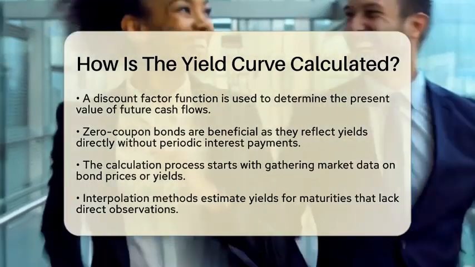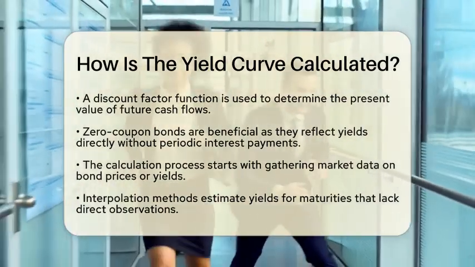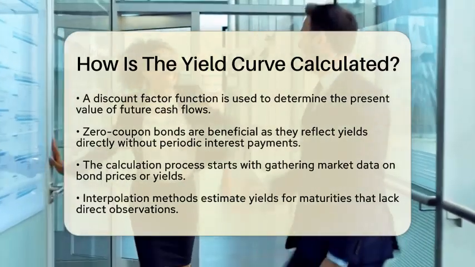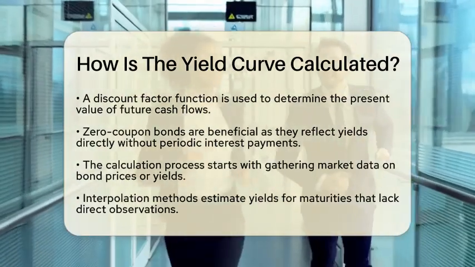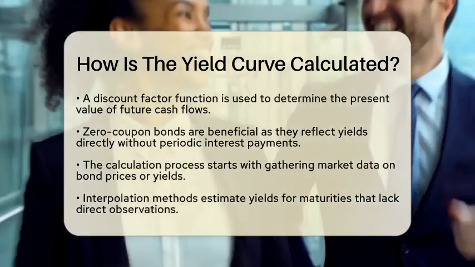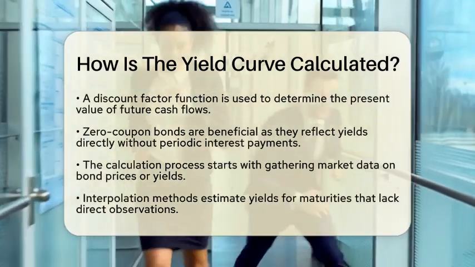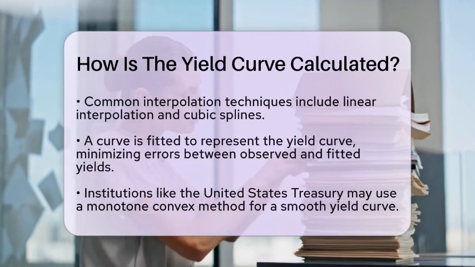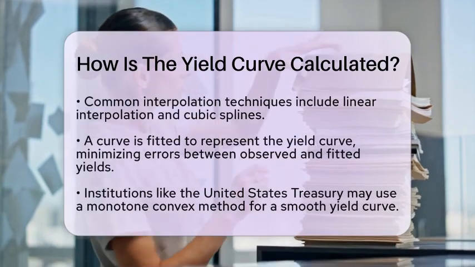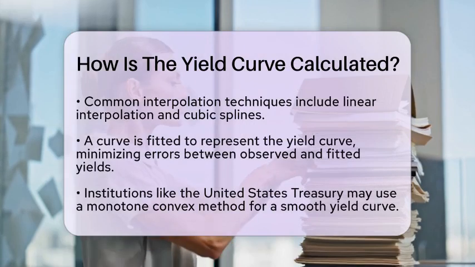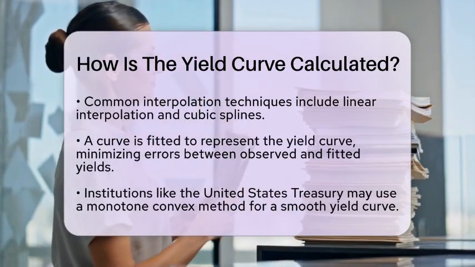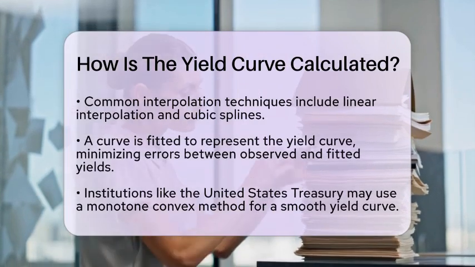Now, let's go through the calculation process. It begins with gathering market data on bond prices or yields. This data can come from government bond markets or money markets. Since not all maturities have directly observable yields, we use interpolation methods to estimate yields for intermediate maturities. Common methods include linear interpolation and cubic splines, which are more complex techniques.